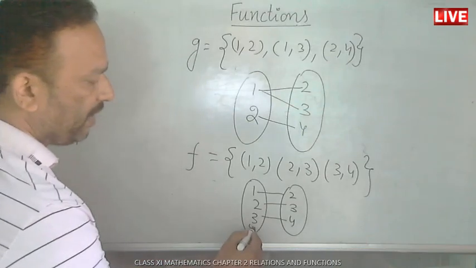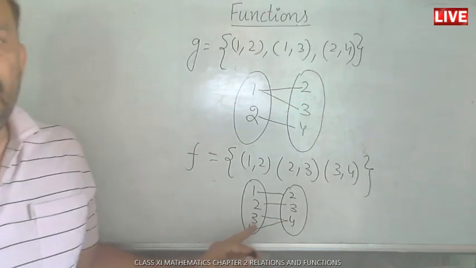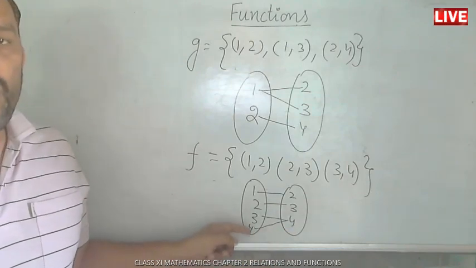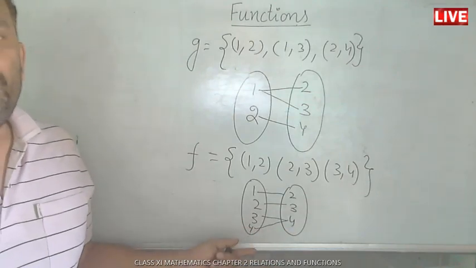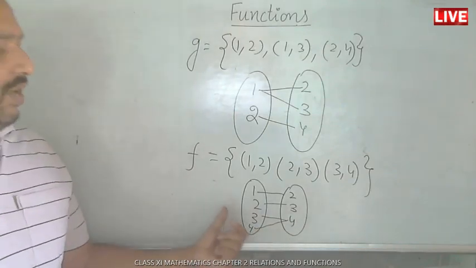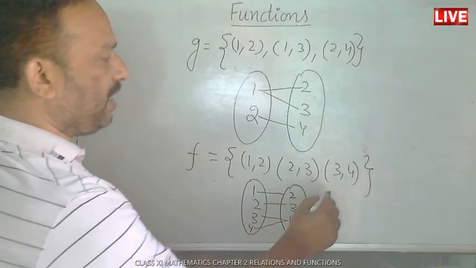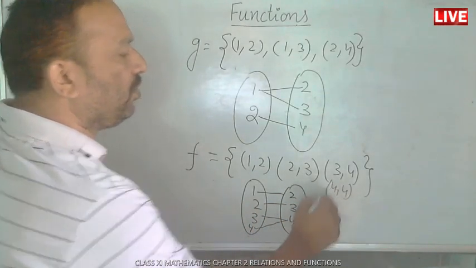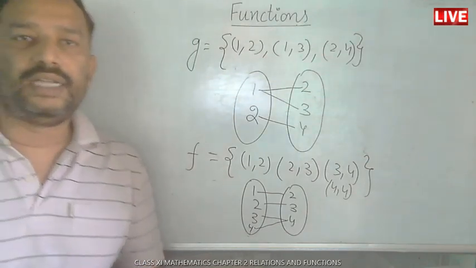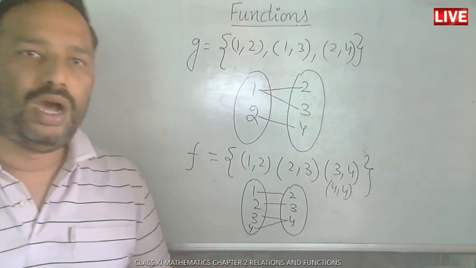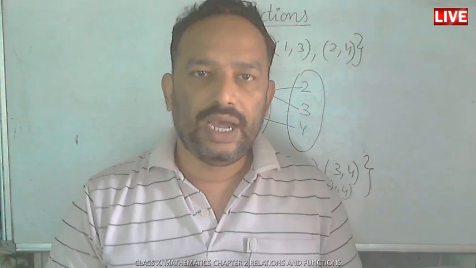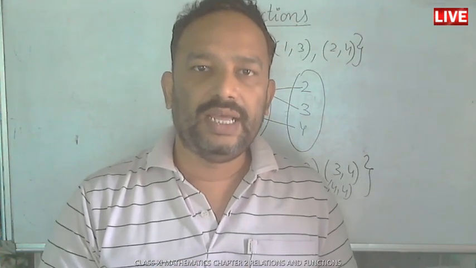Though it is possible that one element cannot have more than one image, two or more elements of the domain may have the same image. So it is a function. Now it is a function, in that case you have to write 4 also in that. So this is a function, this is a relation. So it is a simple concept about relation and function. We can say that every relation is not a function, but every function is a relation.